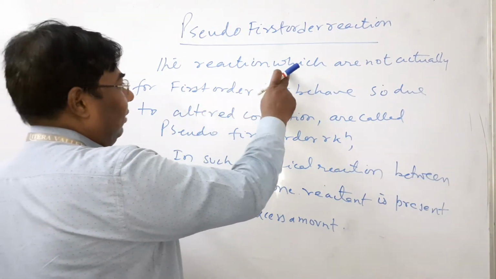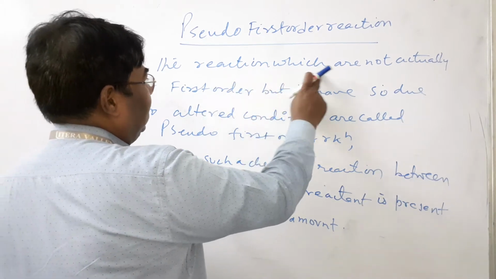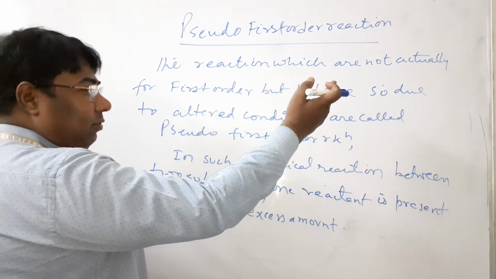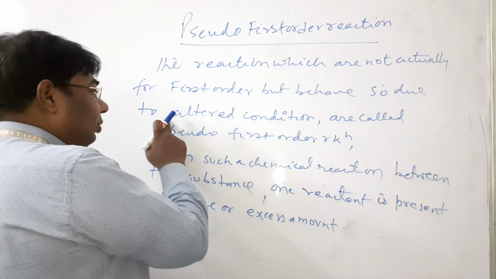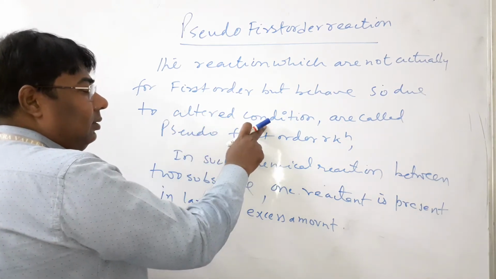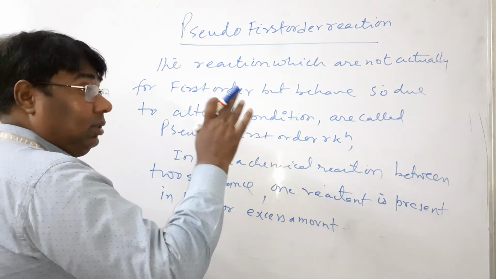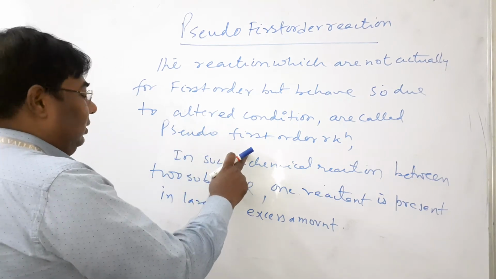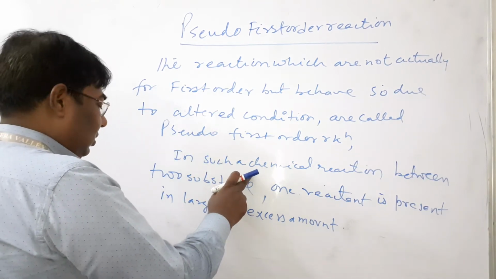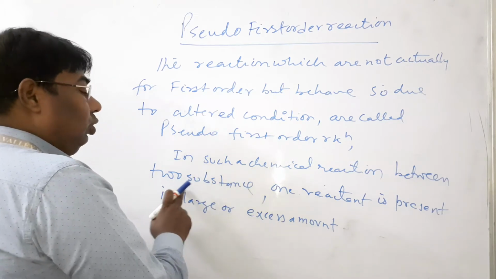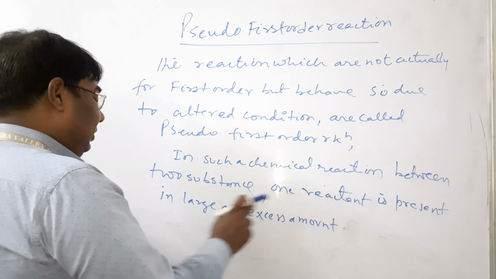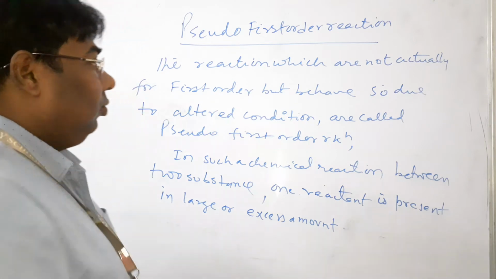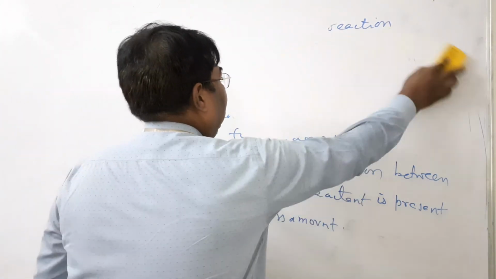The reactions which are not actually first order but behave as first order, due to altered conditions, they are not first order but they show like a first order because of the altered conditions, are known as pseudo first order reactions. In such reactions between two substances, one reactant is present in large or excess amount. Now all of you see examples.